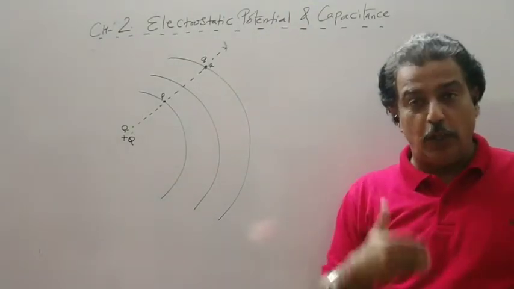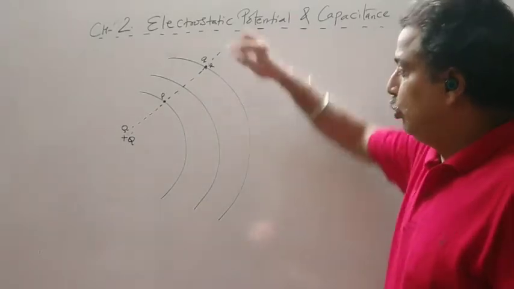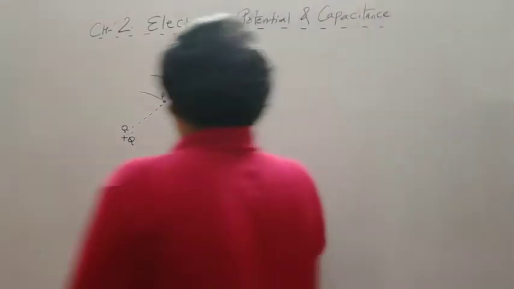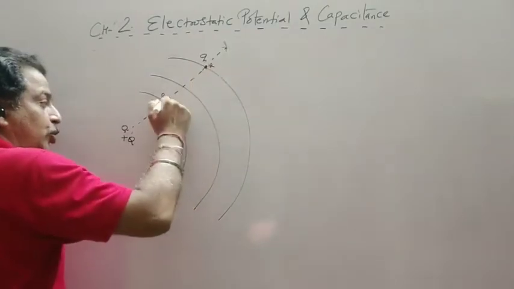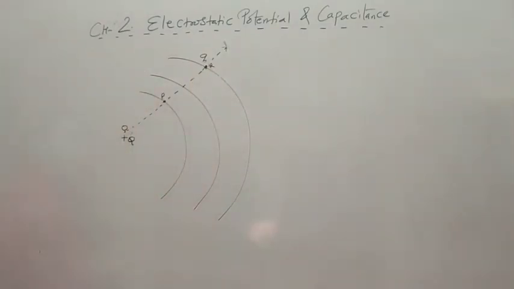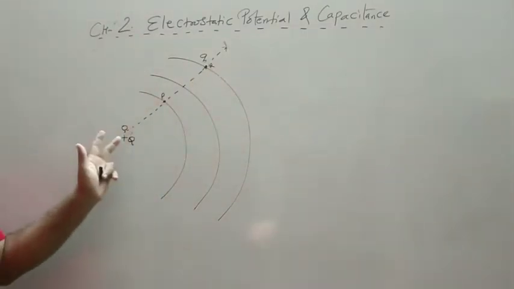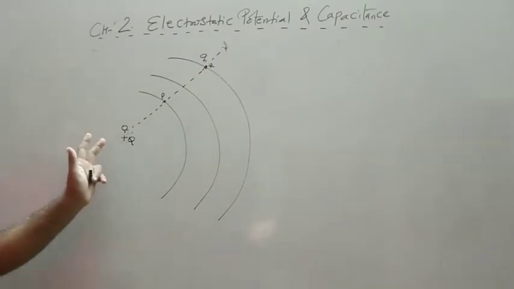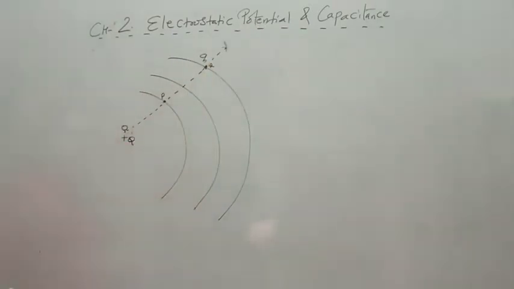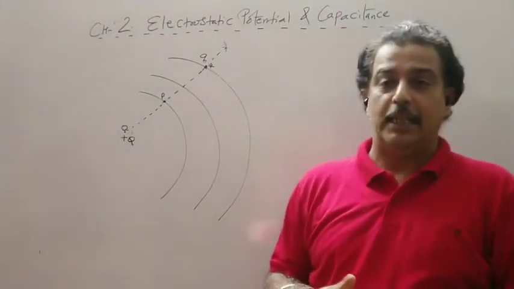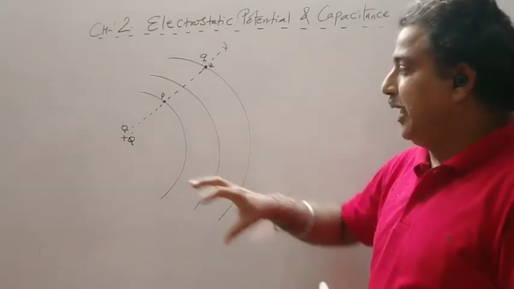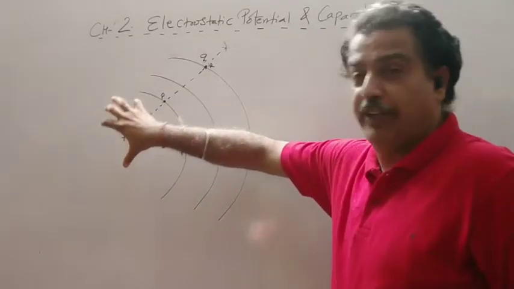So now you have to bring a charge small q, our test charge, from point R to point P. The electric field is radially outward, away from the source charge. Now we have to take certain assumptions. We assume that this source is fixed.